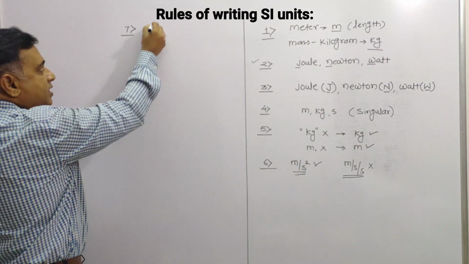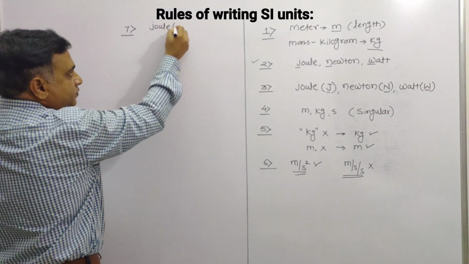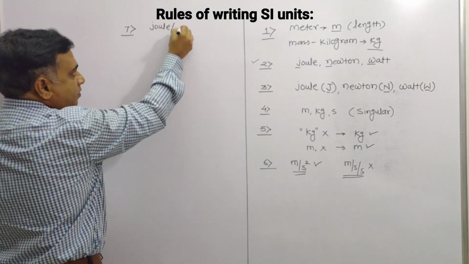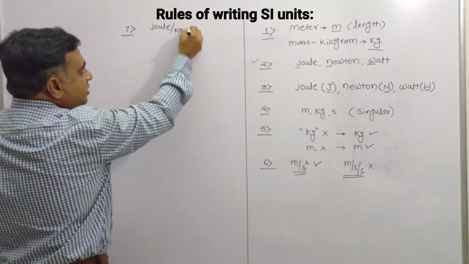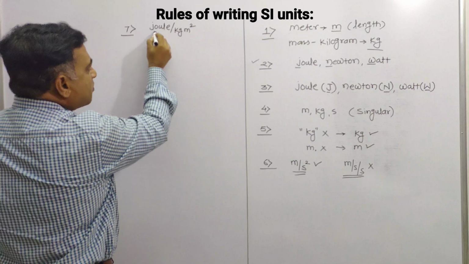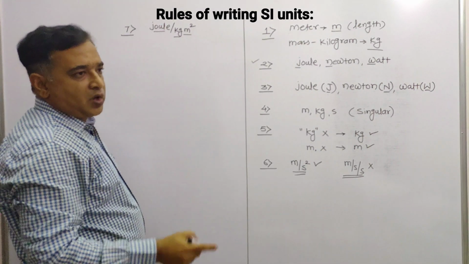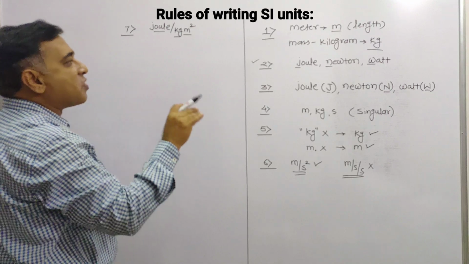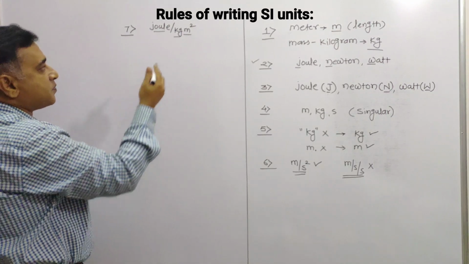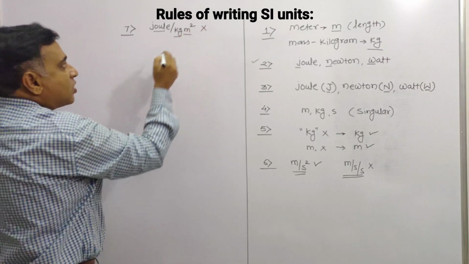So here it is joule per kilogram meter square, whatever unit I have taken, but it is a combination of the symbol and full form, and that is not allowed while expressing the SI units. But what about the correction? This is not allowed, this is the wrong one.